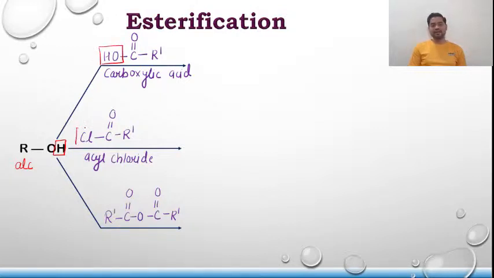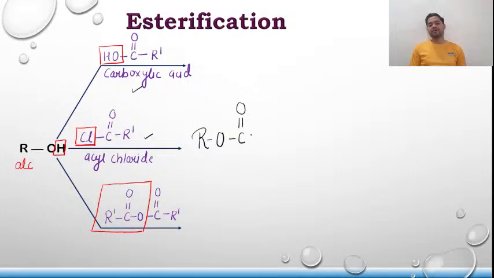From the acyl halide, this Cl will get eliminated, and from the anhydride, this entire group will get eliminated. Whether you take a carboxylic acid, acyl chloride, or anhydride, the product will be the same, that is R, O, C double bond O, R', which is nothing but an ester.